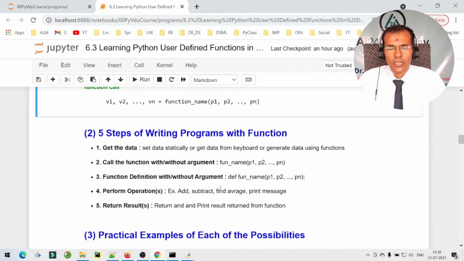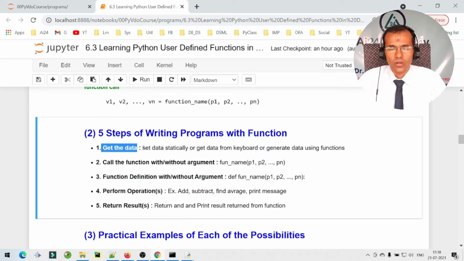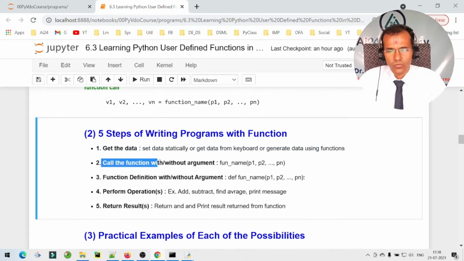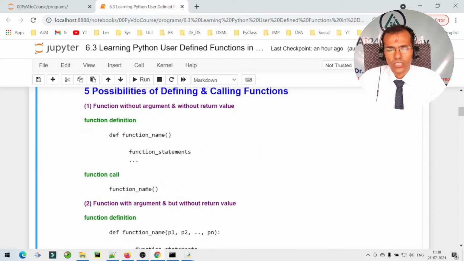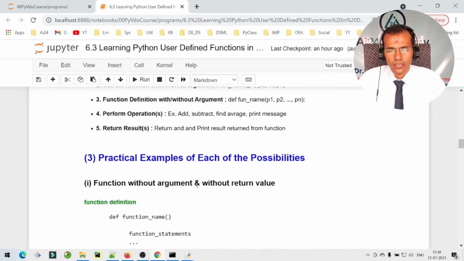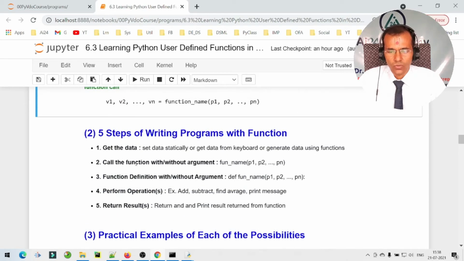Now let us look at the 5 steps of writing programs with function calls. So the very first thing is we have to get the data that we require for our program. Either we set the data statically, or we get data from the keyboard, or we generate data using some functions. The second step is to call a function with or without argument. For example, here is a function call with argument, but here we call a function without argument.